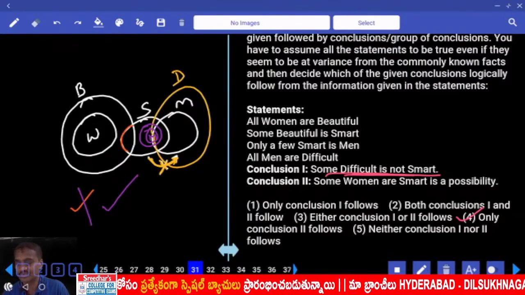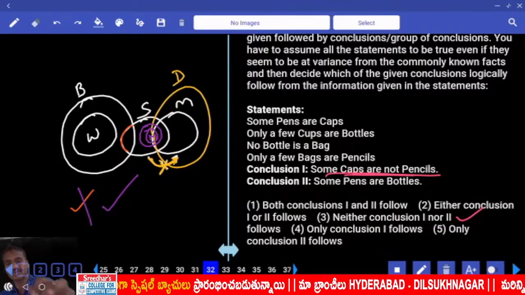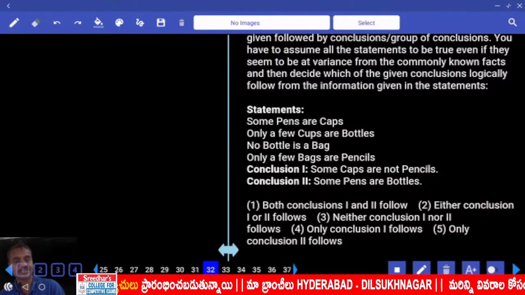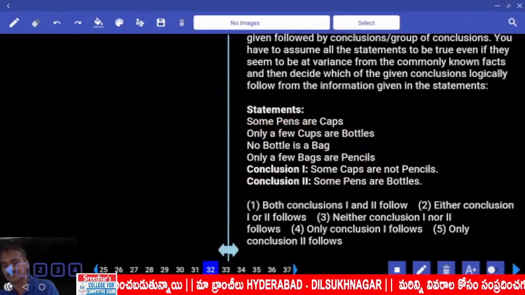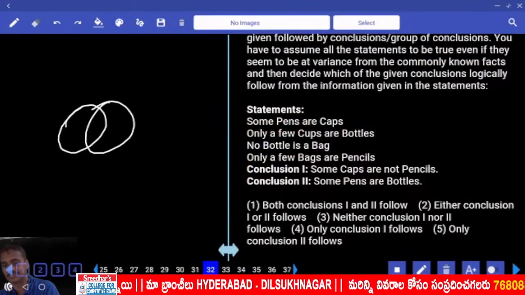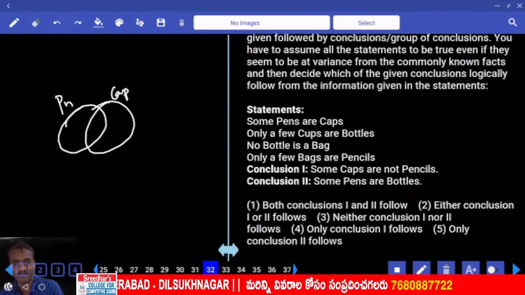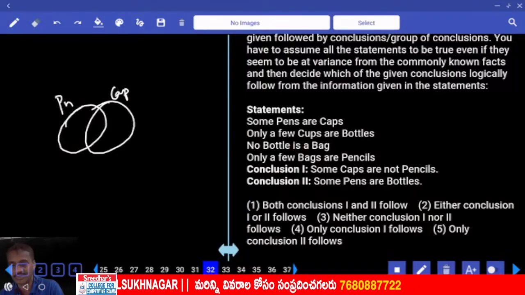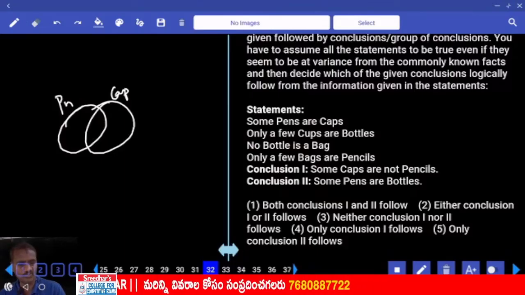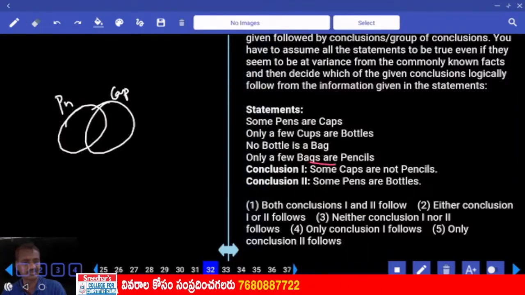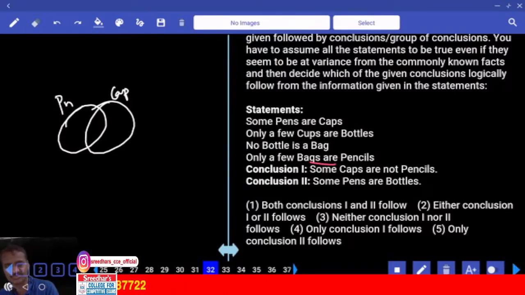Then coming back to 32. Now in this 32, some pens are caps. This is a pen and this is a cap. Some pens are caps and only a few cups are bottles. No bottle is a bag. And only a few bags are pencils. There is no link here. Only a few cups are bottles. Only some of the cups are bottles but not all.